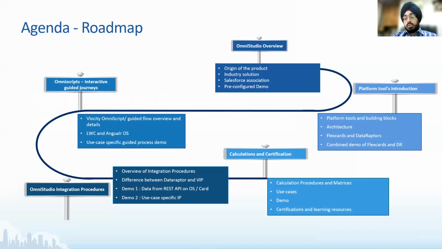So we did go through the Omni Studio overview, why the product, and why did Velocity come within this ecosystem? Why did it gain so much popularity? What are the things around industry alignment within the CRM ecosystem? We covered all that, and then we took a deep dive on the platform level, wherein we covered all the different platforms which are available, the tools which are available within the Omni Studio package, and then the industry-specific use cases for Velocity when it comes to telecom or health and insurance.